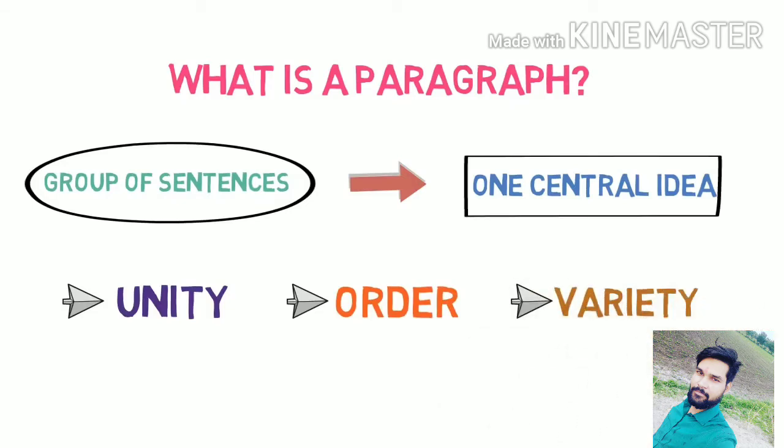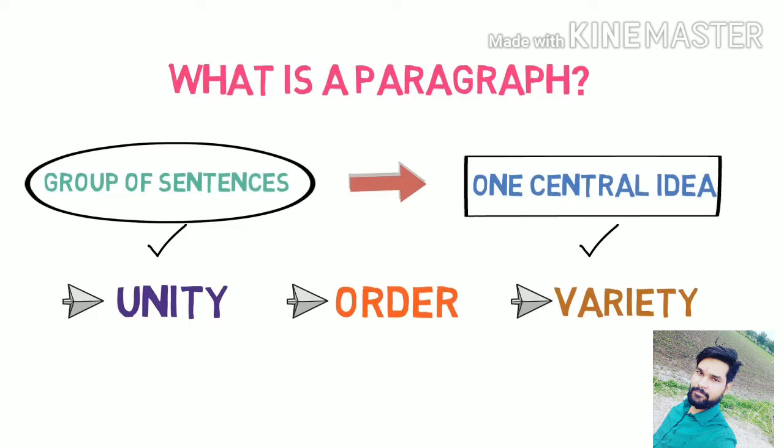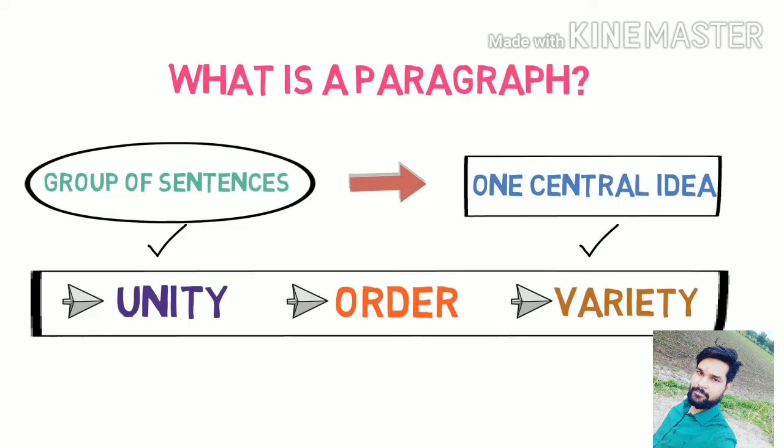Secondly, sentences must be in proper order, not any random order, and there must be variety in these sentences, so that it does not sound monotonous. So again, I repeat, a paragraph is a logical group of sentences focused on one central idea, and these sentences must have unity, order, and variety in them.